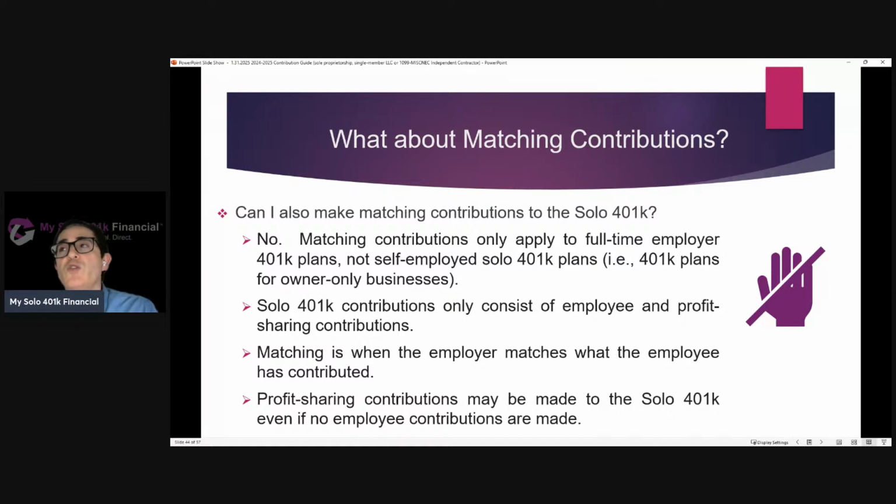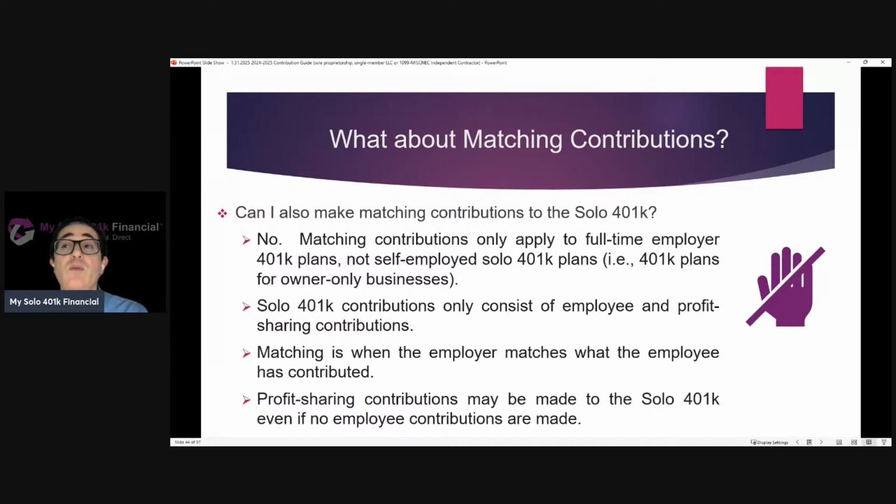Solo 401k contributions only consist of employee and profit sharing contributions. A matching contribution is when the employer matches what the employee has contributed, whereas profit sharing contributions may be made to the solo 401k even if no employee contributions are made. In other words, that employee contribution is a prerequisite of the match.